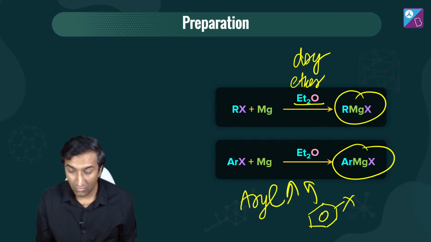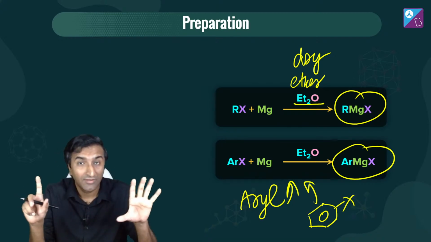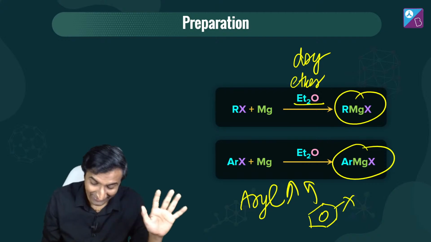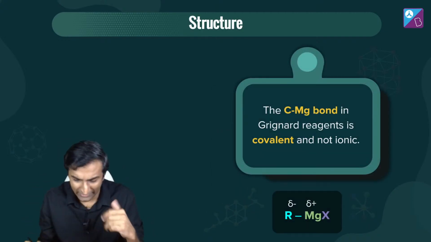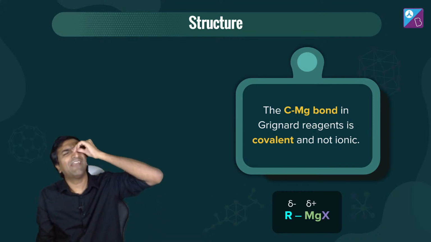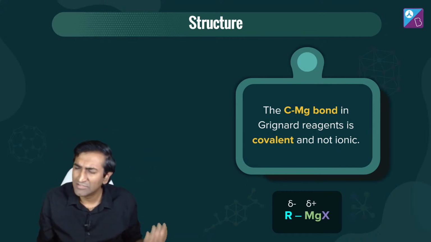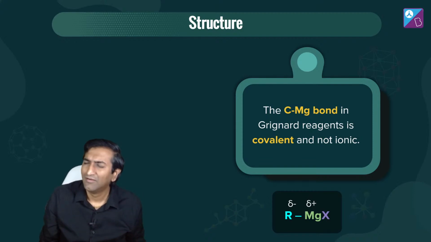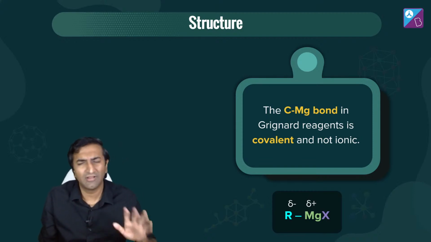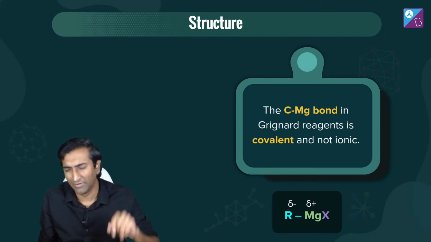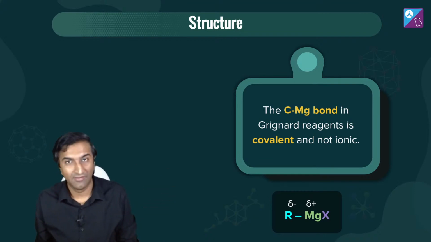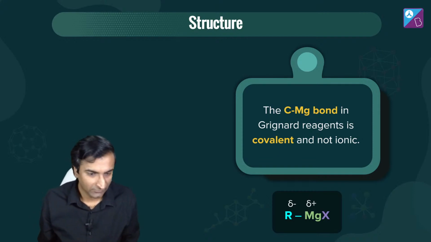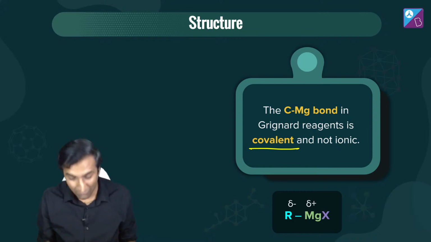Cool. Now, this is the cool thing. The bond, actually it's very fascinating. This bond, it's a covalent bond. It's not an ionic bond. And that completely blows everything out of the water, right? Magnesium is supposed to be a metal. It forms a very strong base. Actually, MgOH is not a very strong base. अगर ionic equivalent पढ़ोगे, then you'll understand कि why is it that this is even possible. Thank you, Vishal. I've just answered that. Covalent. It's a covalent bond.